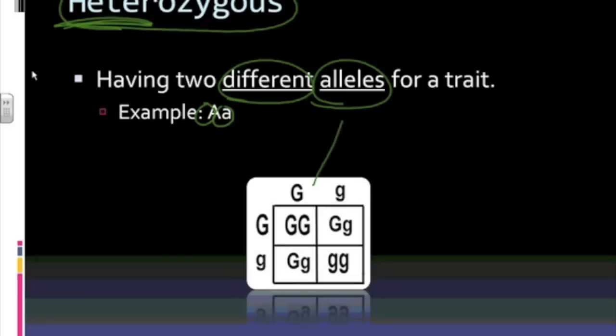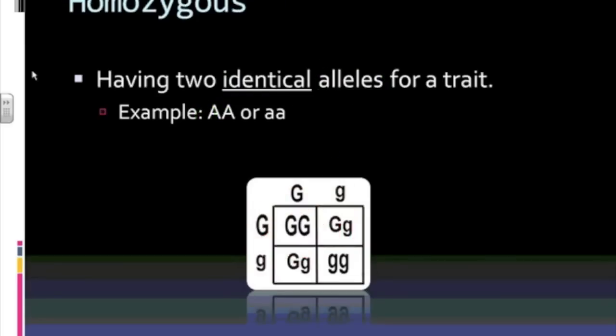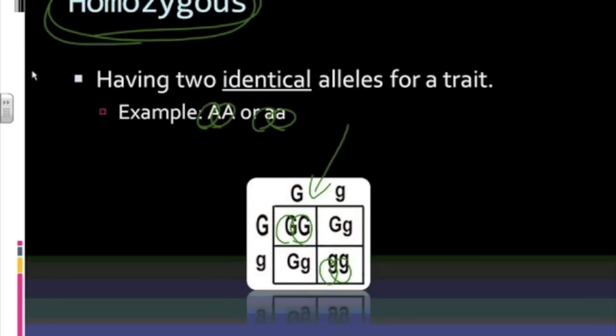So looking at our Punnett square again right here, see if you can identify all of the heterozygous traits. Well, I've got quite a few. Here is a heterozygous trait, capital and lowercase. Here's another heterozygous trait, capital and lowercase. Here's a heterozygous trait, and here is a heterozygous trait. So most of the traits in this particular Punnett square are heterozygous. Hetero means different, whereas homo means the same.